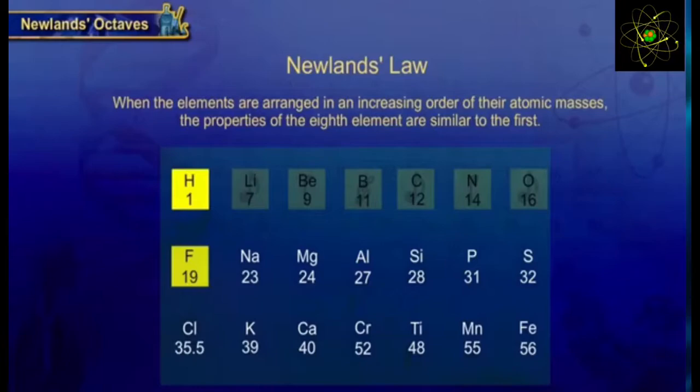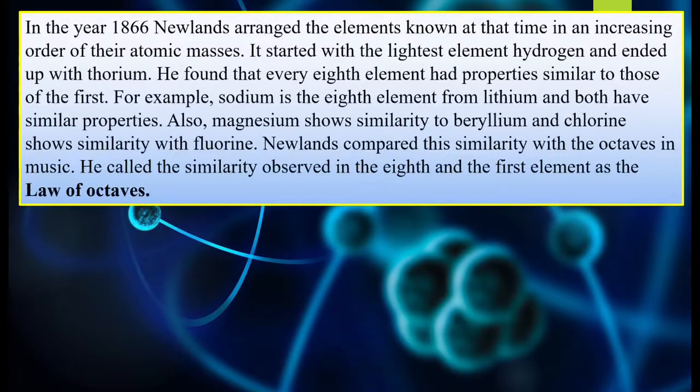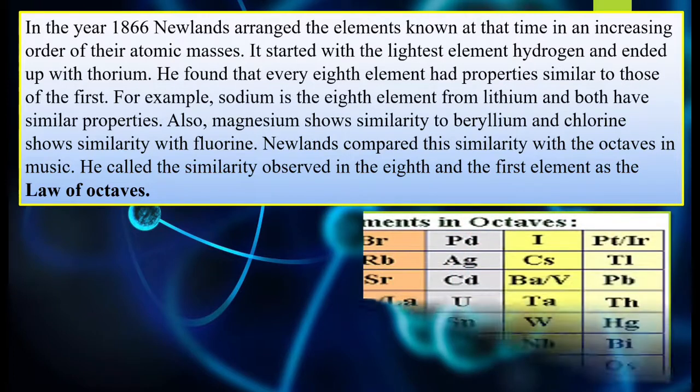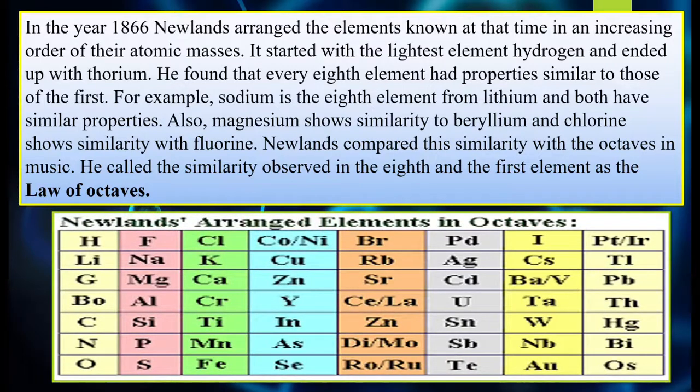Now, in the year 1866, Newland arranged the elements known at that time in an increasing order of their atomic masses. He started with the lightest element, that is hydrogen, and ended up at thorium. He found that every eighth element, see 1, 2, 3, 4, 5, 6, 7, 8, so the eighth element's property and the first one's property were similar. Okay? So for example, sodium is the eighth element from lithium and both have similar properties.